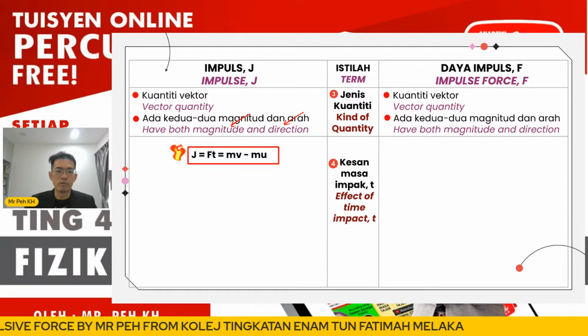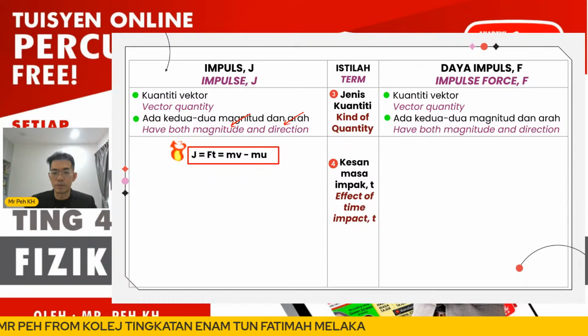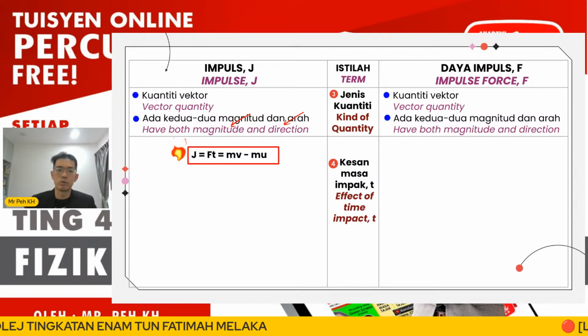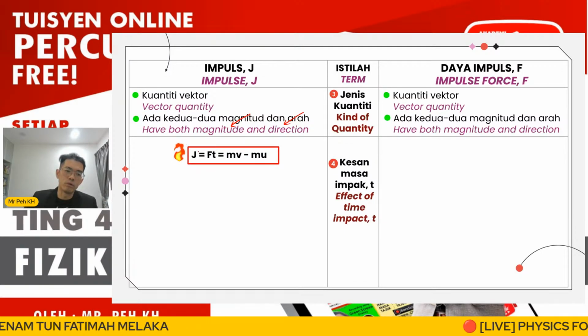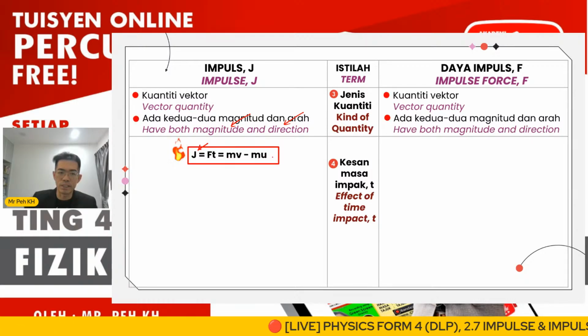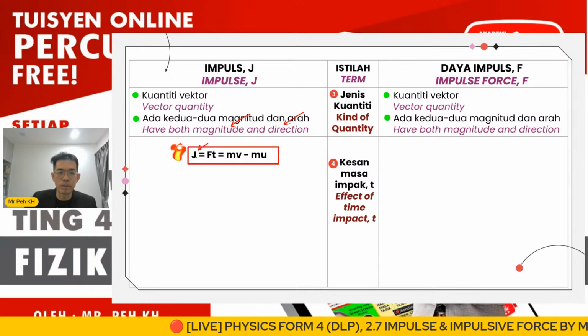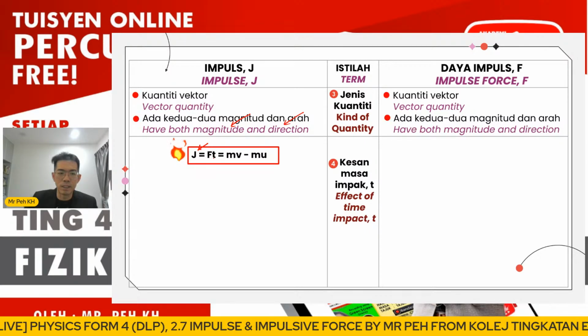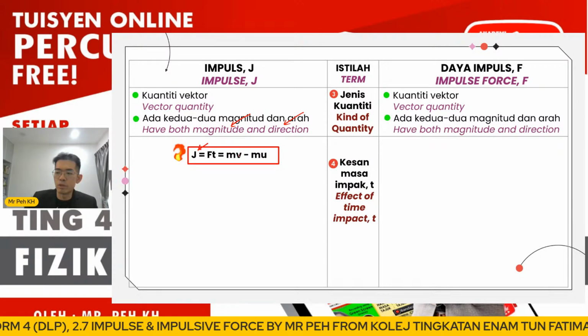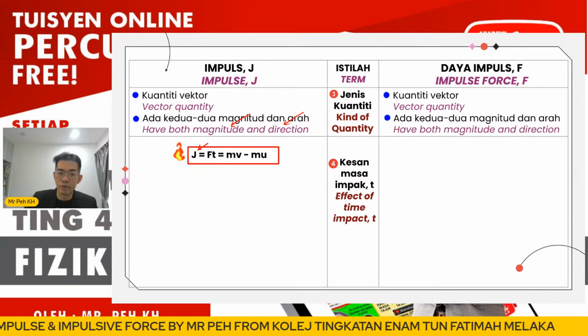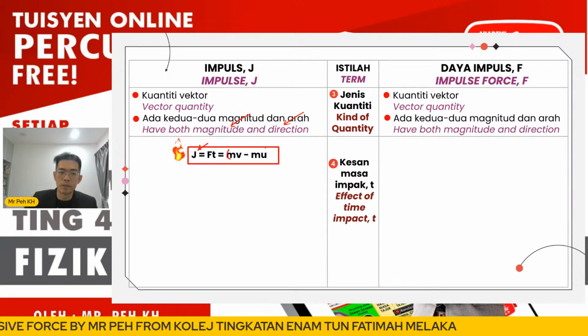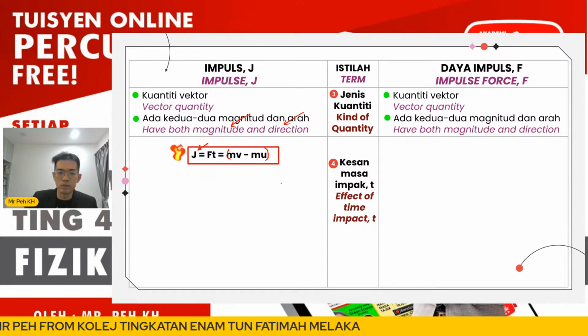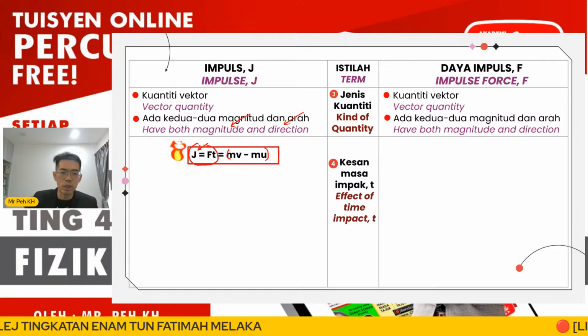So for the explanation of the effect of time impact on the value or the magnitude of J, which is impulse, you can use the formula we just discussed, which is equivalent to the product of force times t. Another one is the change of momentum. So when we discuss t, you can use J equal to Ft.